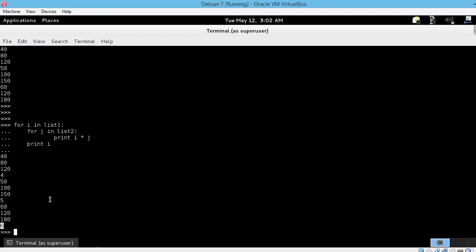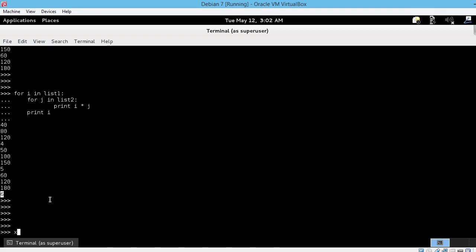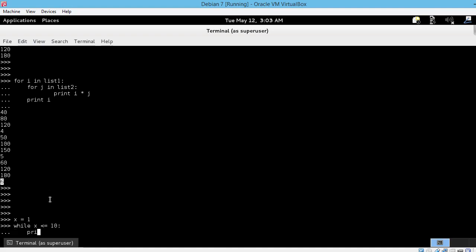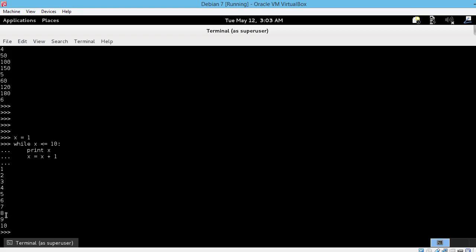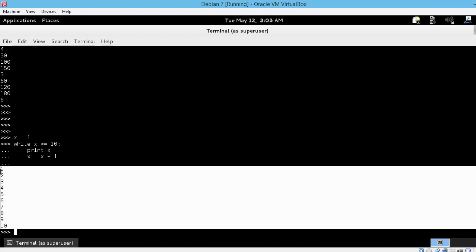Now let's look at while loops and consider the same example from the while loops lecture. So let's say we have x equals 1, while x is less than or equal to 10, print x and x equals x plus 1. So this returns all the numbers starting from 1 up to and including 10. Now let's see a nested while loop.